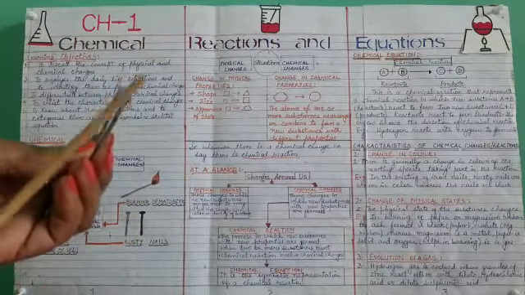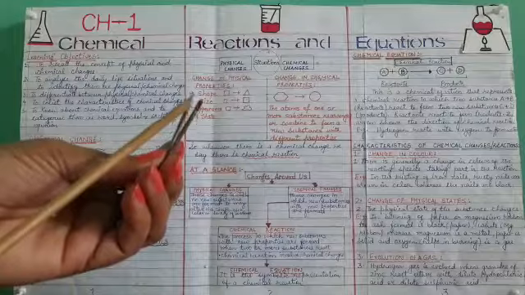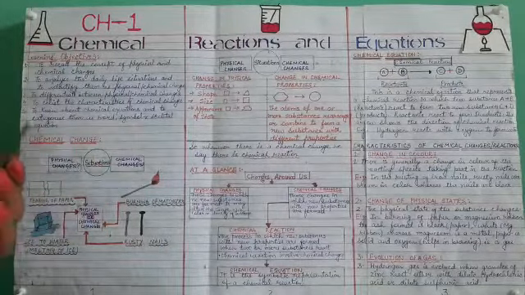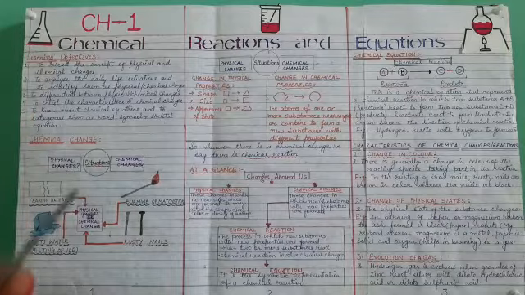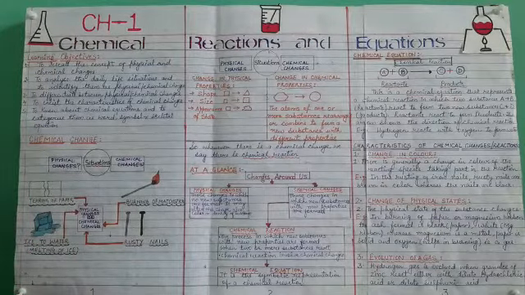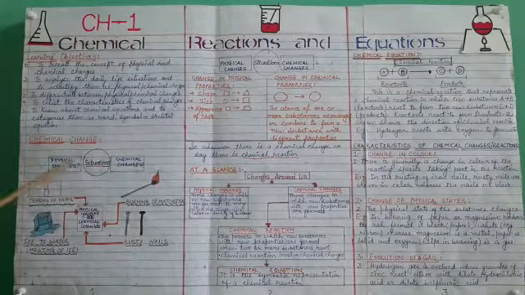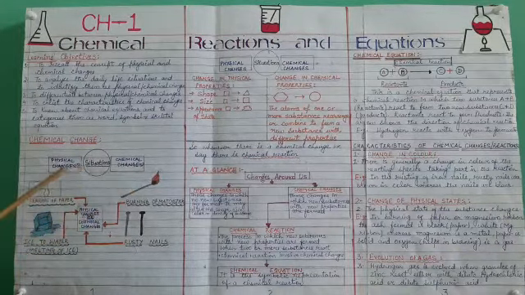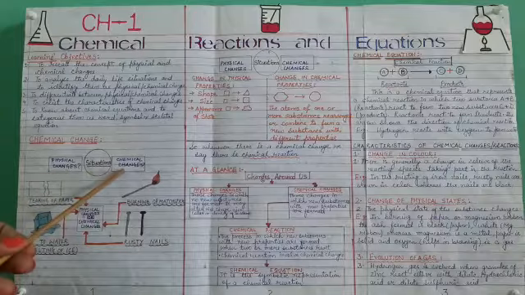So that is also a chemical change, because rust is a chemical compound which is formed by the action of water and oxygen on the iron. So these are the situations I have provided, which you can easily identify as physical changes or chemical changes.